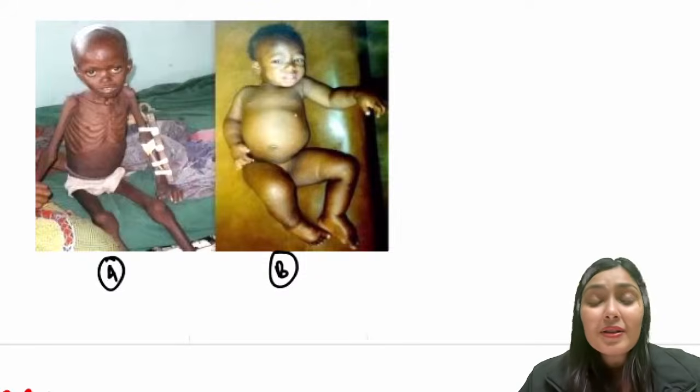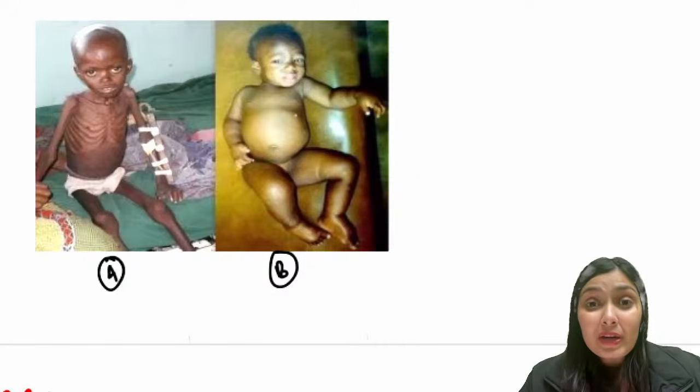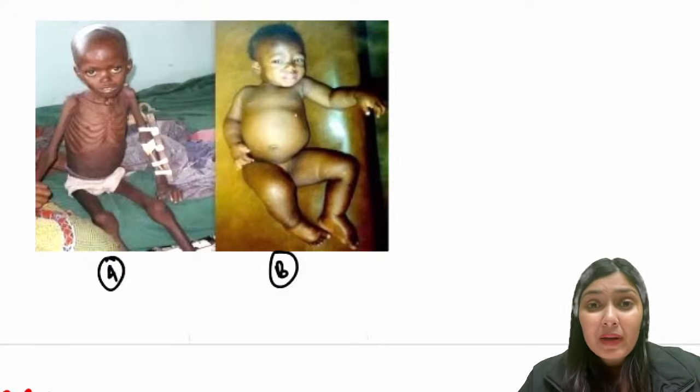On the second side, child B. Look at the child B. What is happening to this child B? This child B is looking swelled up. This child has become edematous, and this child is not at all alert. He's lying down listlessly over the bed, right? If you offer food to this child, the child does not have a good appetite. The child will not have this food.